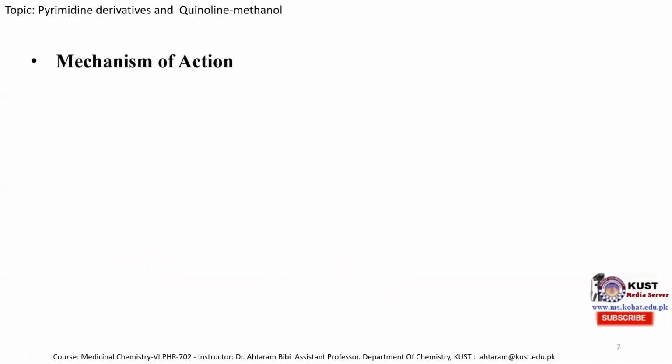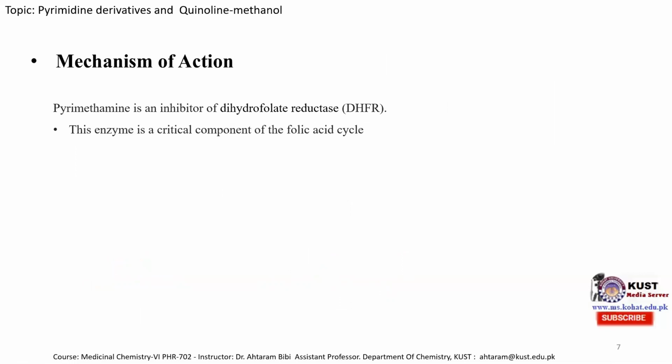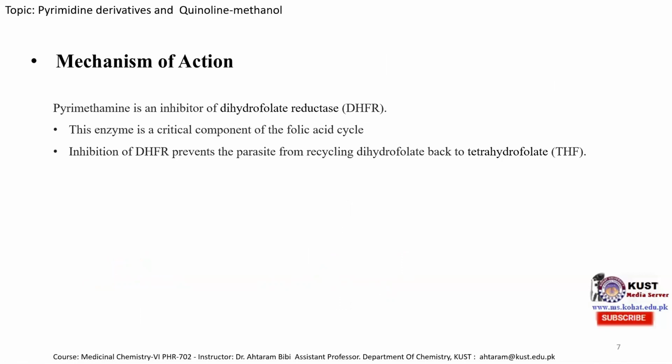Now, mechanism of action. Mechanism of action is similar to the mechanism of action of biguanide derivatives, and this molecule is used to inhibit dihydrofolate reductase. And this is an enzyme, as I mentioned in the previous lecture, critical for folic acid synthesis, and folic acid is necessary for the synthesis of tetrahydrofolate and essential amino acids, as well as necessary for the synthesis of DNA.